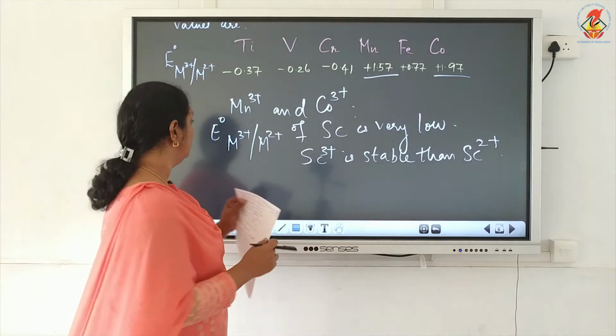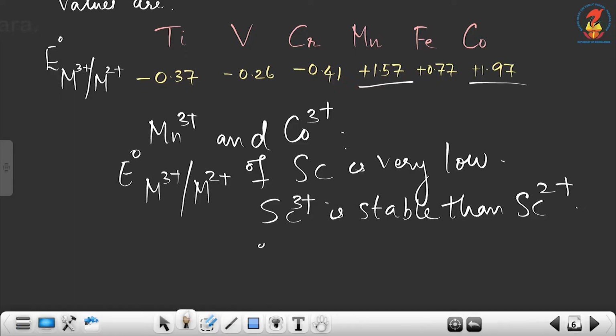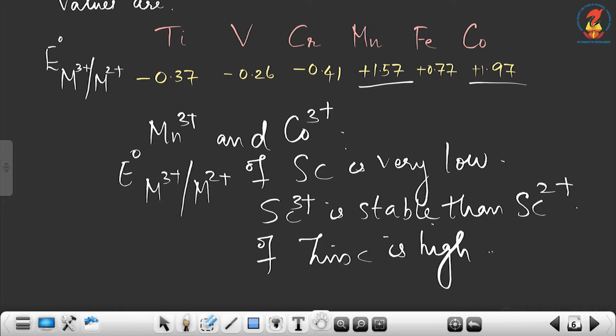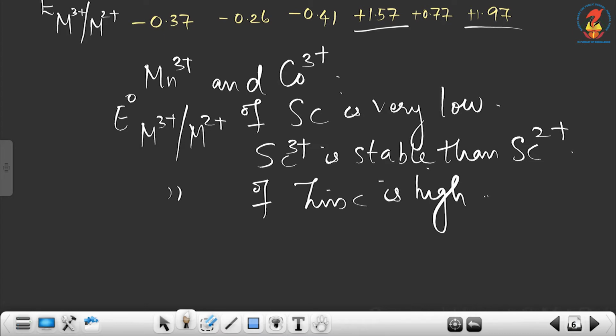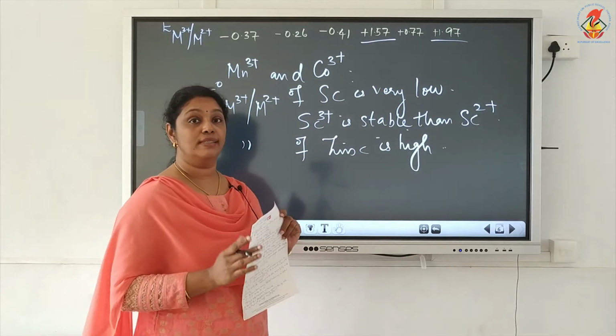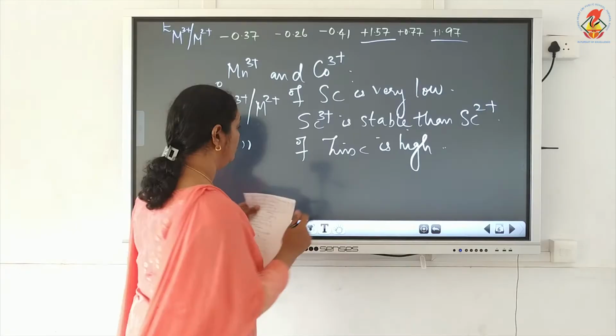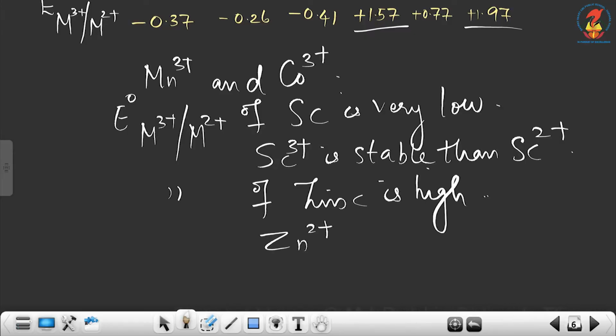Now, the next question is E0 of M3+/M2+ for zinc is high. Zinc is high means high E0 value. High E0 value means the low oxidation state is stable. So, we can say Zn2+ is stable with stable d10 configuration. So, Zn2+ is more stable than Zn3+.